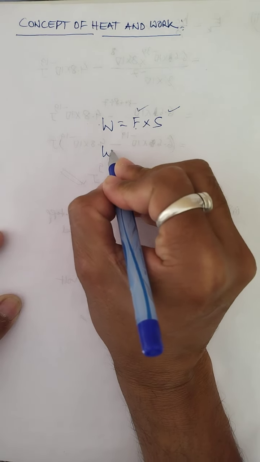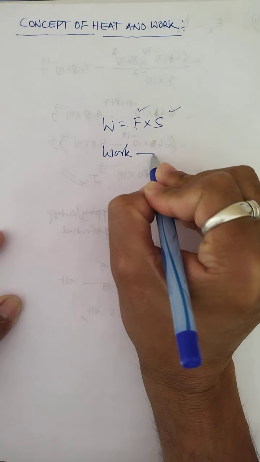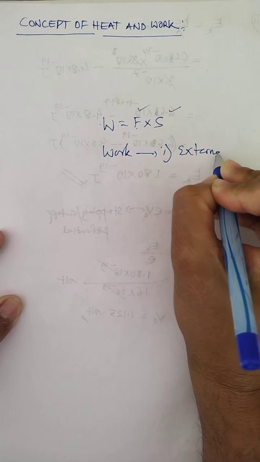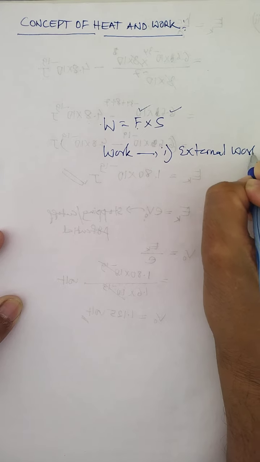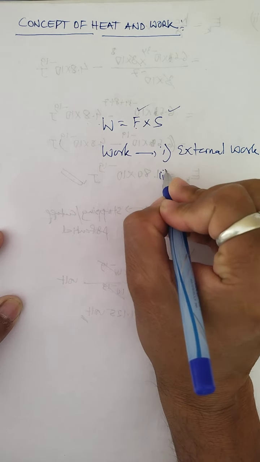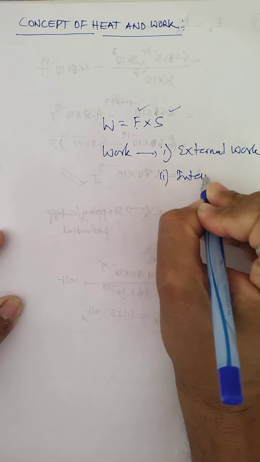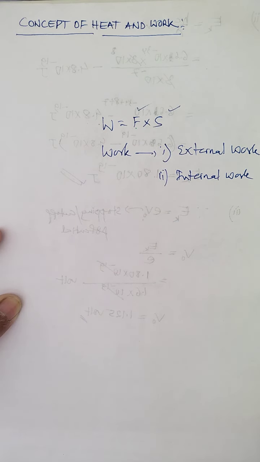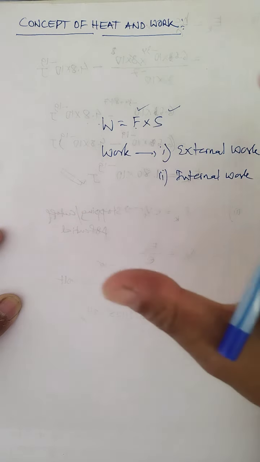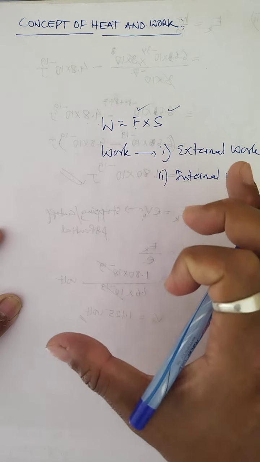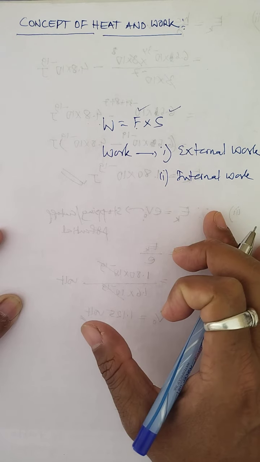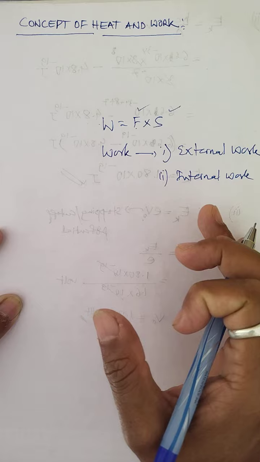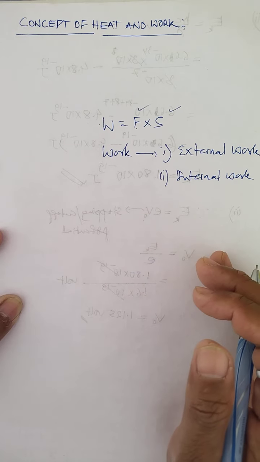Now, work is actually of two types. If I tell you about work, there are two types that we can see: one is called external work, and the other is called what work? Internal work. So work is of two types, external work and internal work. Now, suppose the whole system exerts a force on its surroundings, and there is a displacement, then the work is done either by the system or on the system.